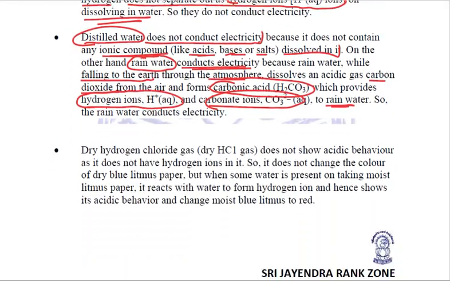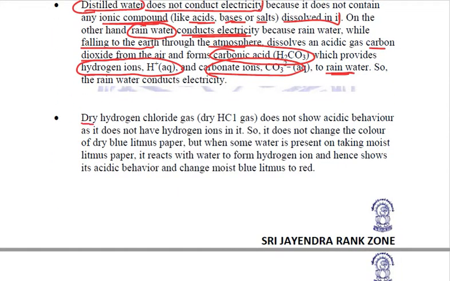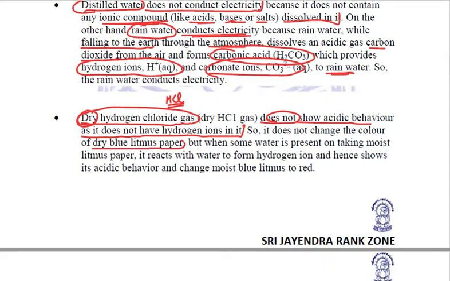Got it? Similarly, if we talk about dry hydrogen chloride gas, this is just HCl. This is hydrogen chloride gas. This is not hydrochloric acid that we are talking about. No. Dry hydrogen chloride gas does not show any acidic behavior. Why? Because it is dry, it does not have any hydrogen ions. So, if we pass this dry hydrogen chloride gas on dry litmus paper, there will be no change in the color.